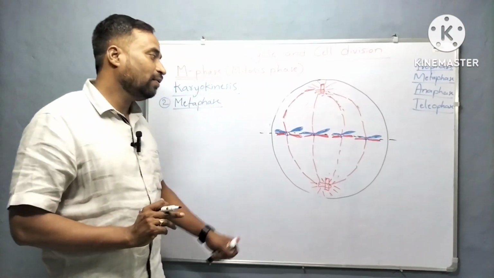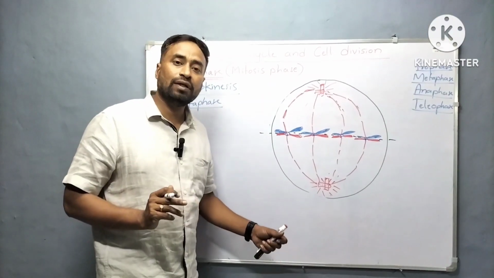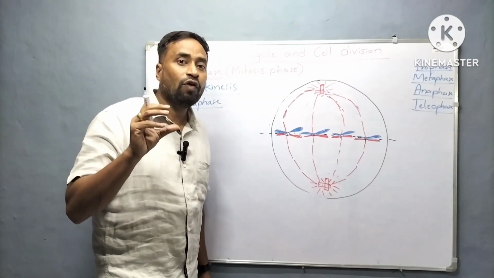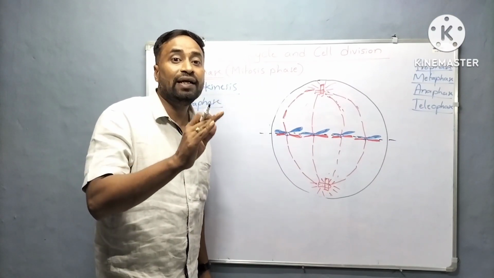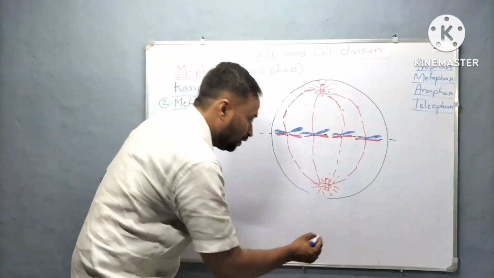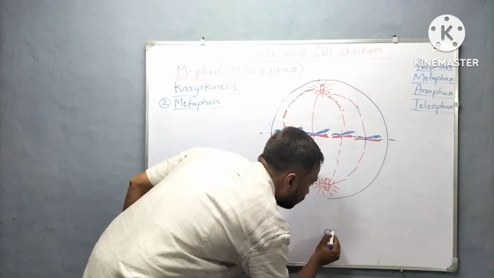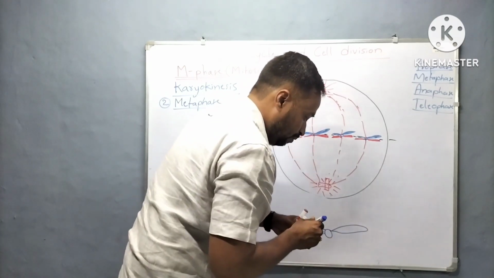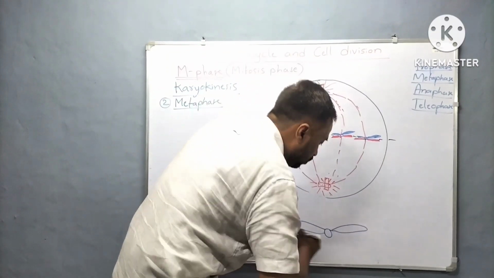This question might be asked: at which stage of the cell cycle is the morphology of the chromosome clearly studied? Then your answer is going to be metaphase.